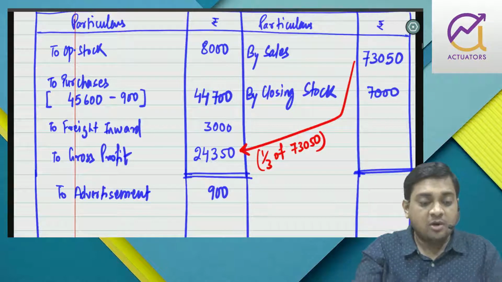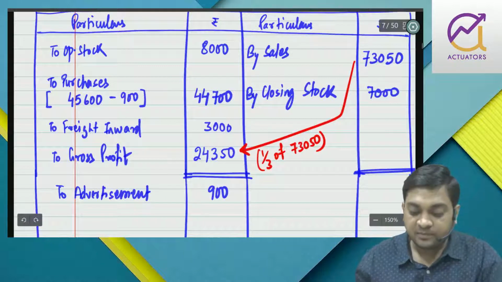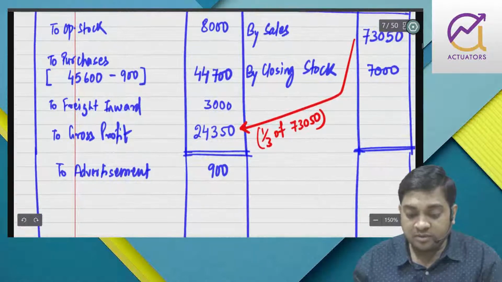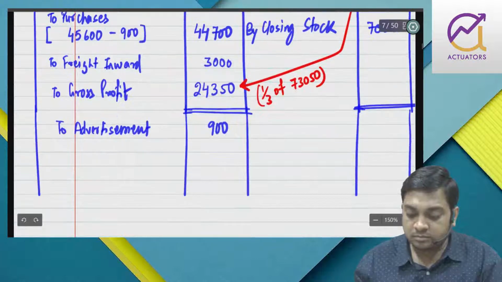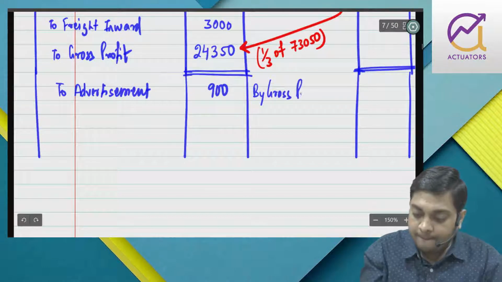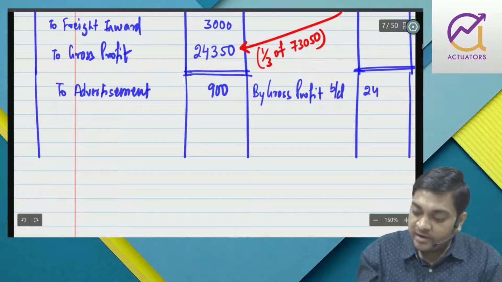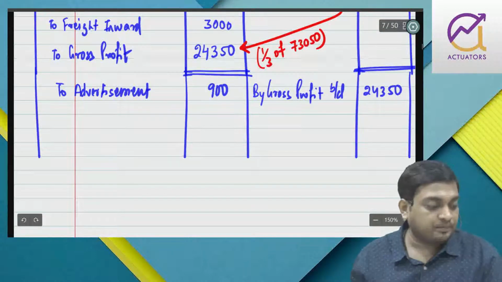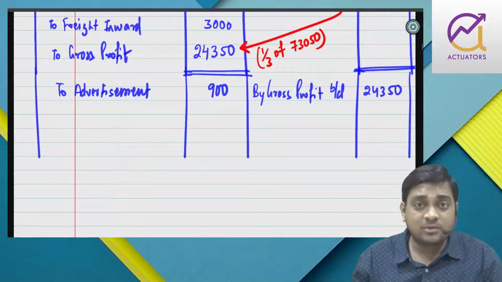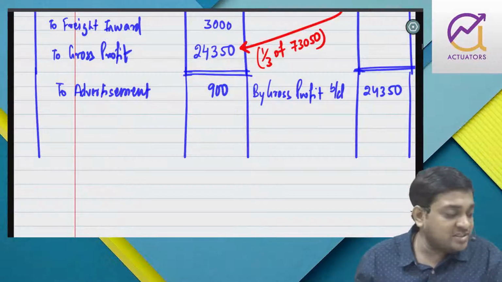So now we have successfully completed the trading part. Now we will move into preparation of PL. So for that, gross profit of 24,350 needs to be brought down. Now we need to put up all the indirect expenses, the discount allowed, the discount on bill, discount received, everything. So just move step by step.